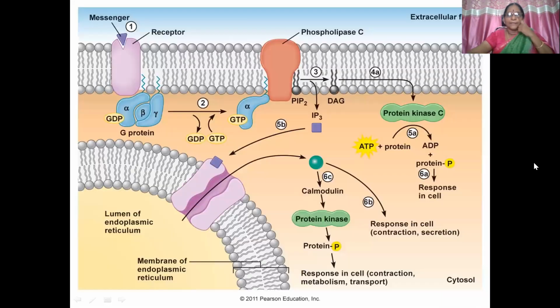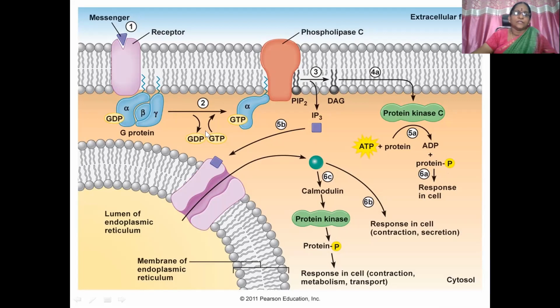So you can see here the G protein, GTP, and phospholipase C is activated in this pathway. PIP2 is broken down to DAG and IP3. DAG increases protein kinase C activity, so phosphorylation of the protein molecules and the response result.